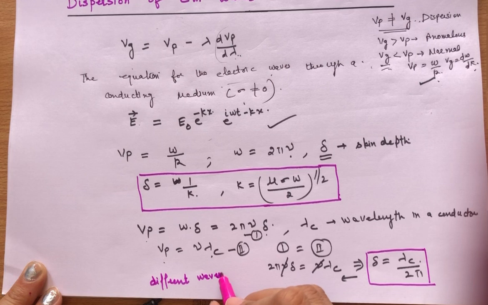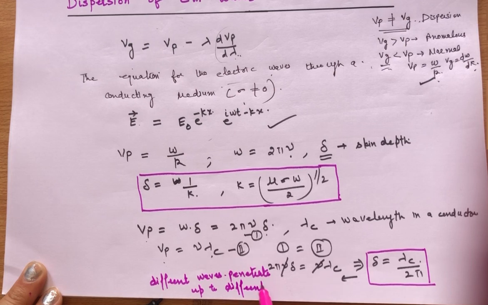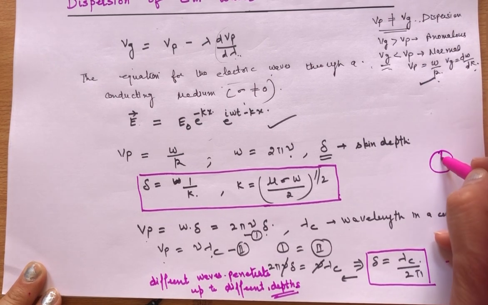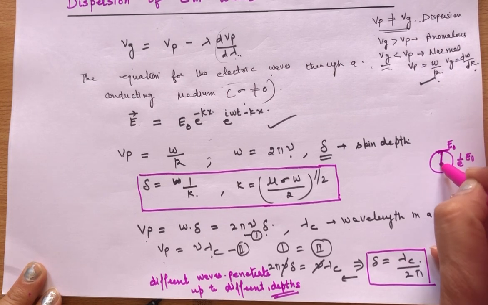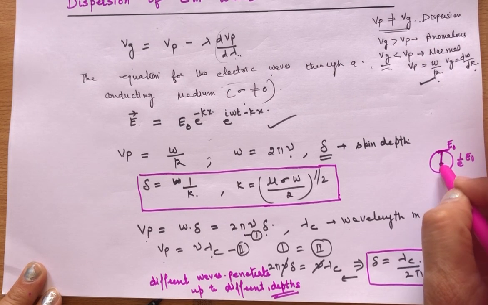Different waves penetrate up to different depths, because this is a skin depth. The electric field at the surface is E naught; when it becomes 1 over e of E naught, then the distance from the surface to this point inside the conductor is called the penetration depth.